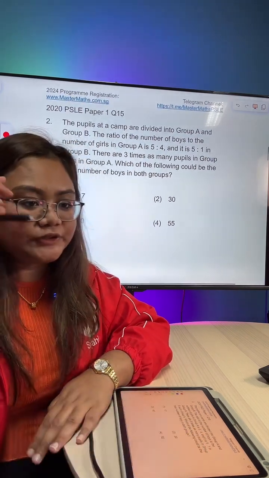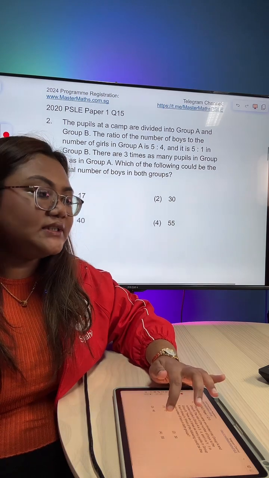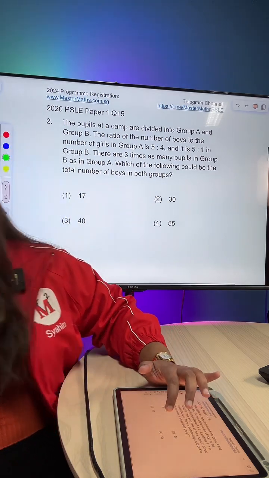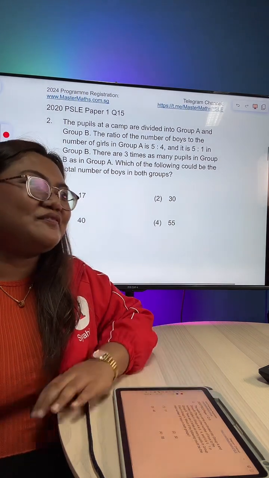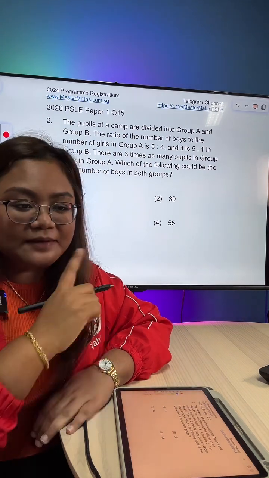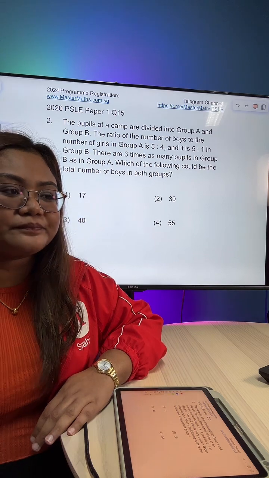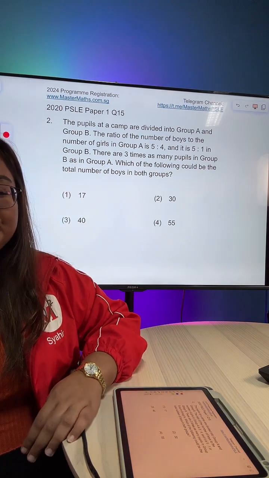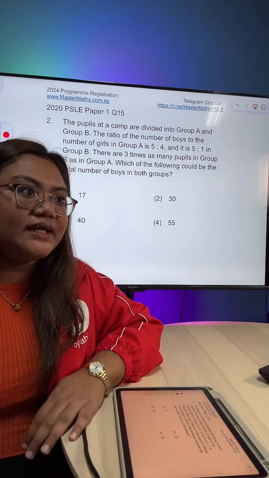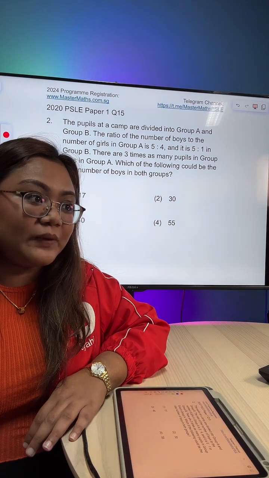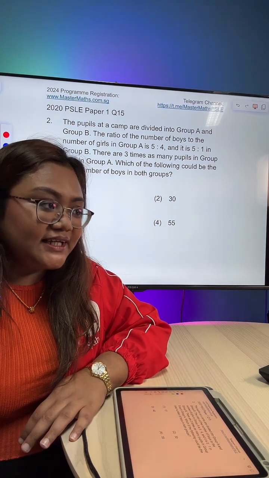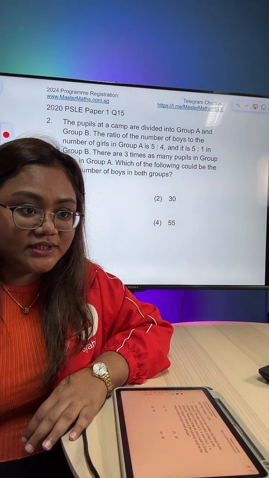Let's go on to question number 2. For question number 2, this appeared in the 2020 PSLE paper 1, question 15. Let's take a look at this question.